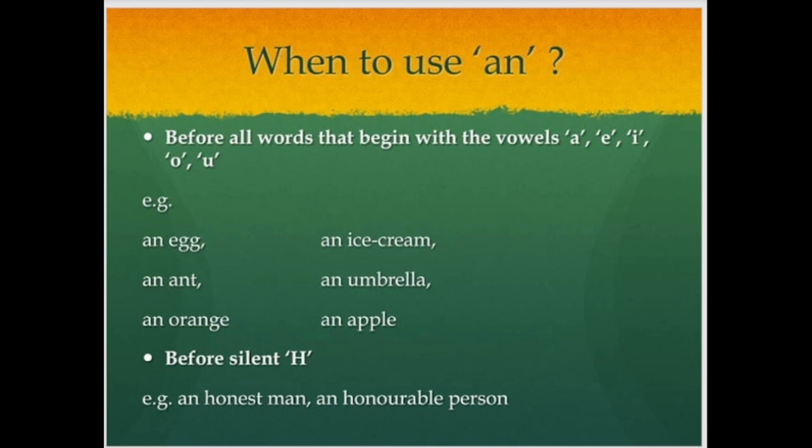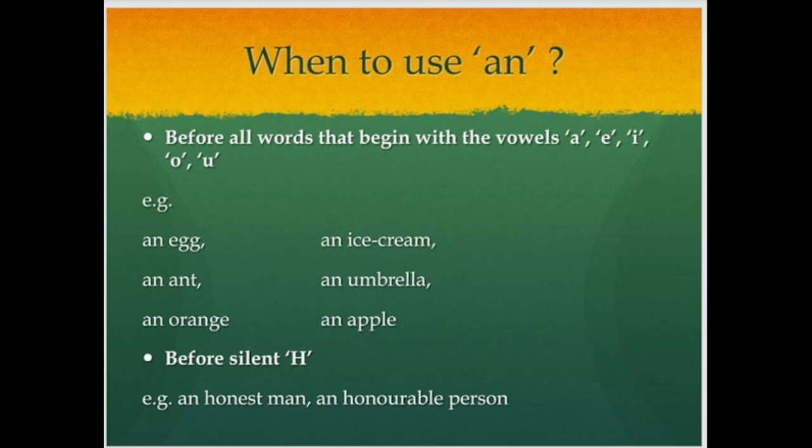And an ice cream. No resistance, so we can use an. Next, an umbrella. You can see the initial alphabet is u, but the sound is umbrella's, so that's why we are using an. Okay, an orange, an apple. So these are conventional vowel words.